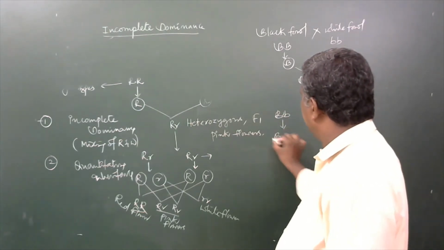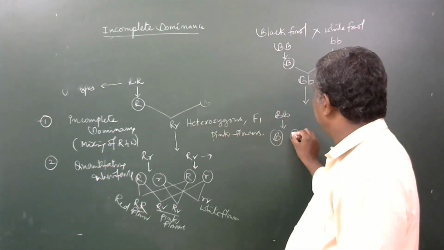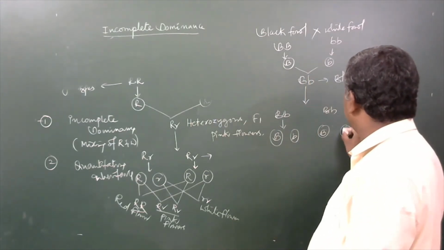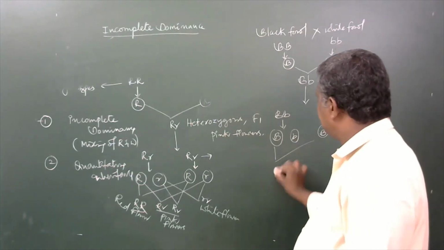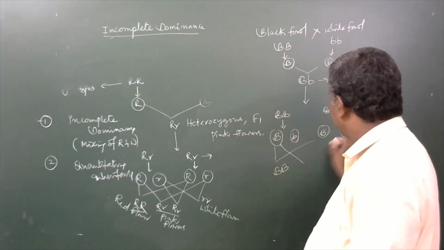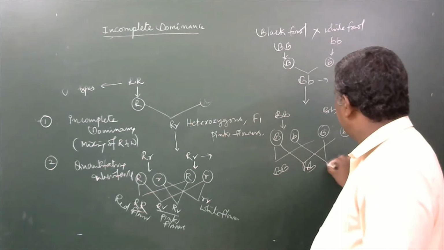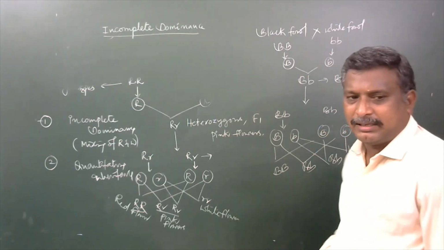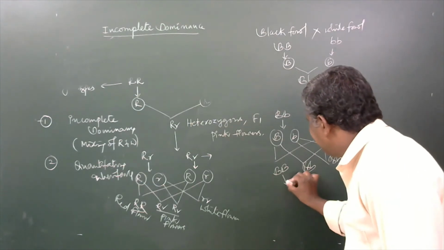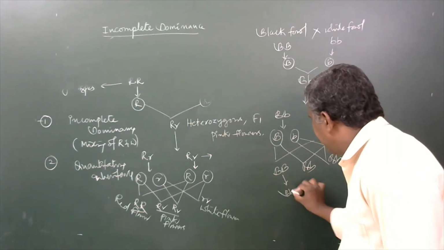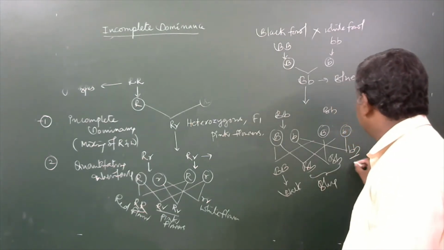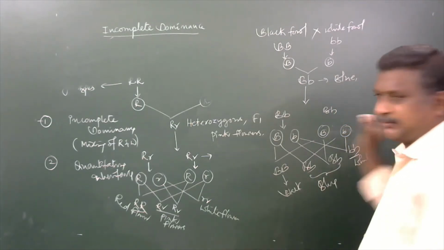Here also a gamete is with capital B, other gamete is with small b. These two are fused together. Capital B, capital B develop. Capital B, small b develop. Capital B, small b develop. Small b, small b develop. Whenever capital B is there, that will become a black fowl. These two are said to be blue fowls. This one is white fowl.